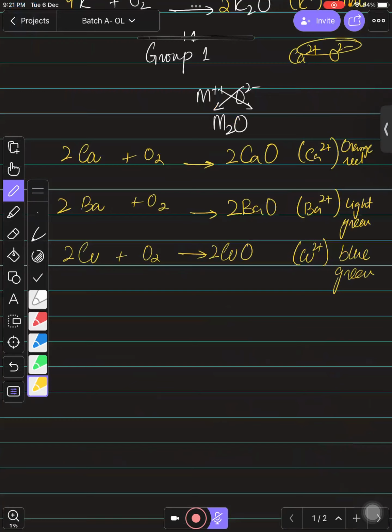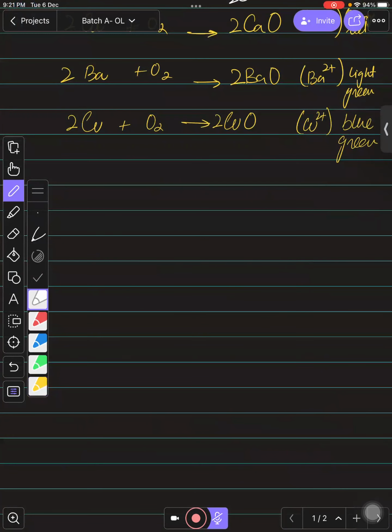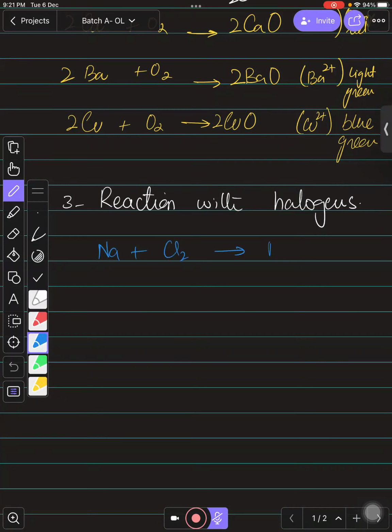Yes, sir. Then if you talk about chemical property number 3, I just want to talk about reaction with halogens. When you talk about reaction with halogens, that's the easier way to put it. If sodium reacts with chlorine, it will definitely form salt, sodium chloride. And for the balancing, you can balance it like this.